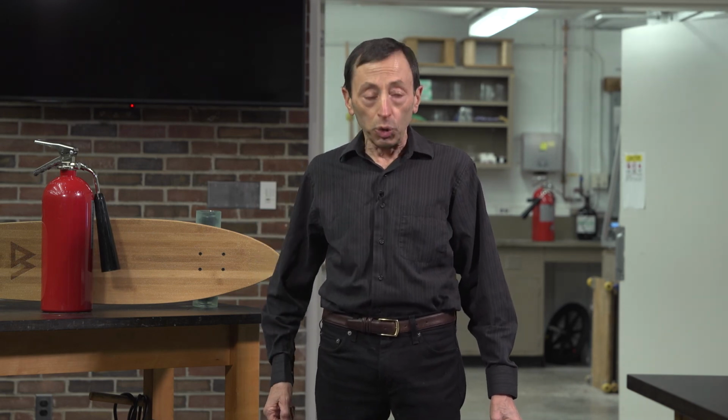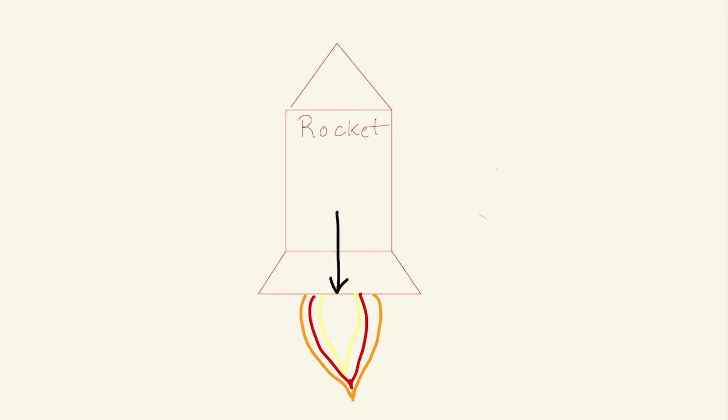Well, the correct explanation still involves Newton's laws. It's amazing how much Newton understood about our universe. We just have to use his third law correctly. Let's draw a picture of what happens when gas comes out the back of a rocket. The rocket is exerting a force on the gas it pushes out. But now, Newton's third law tells us that the gas must exert an equal and opposite force on the rocket.